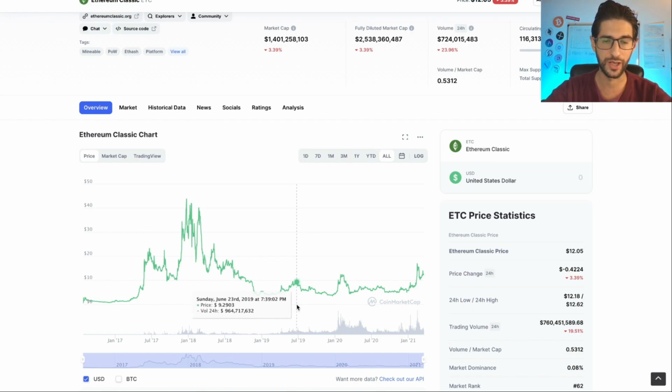This is the $10 line, sorry, not $1. We have been rejected from there. Then we tried another time to break it. We have this fake out, and right now we broke that resistance line and it acted as support, the $10 mark here, and now we are trying to create a new structure. Even if I don't invest in Ethereum Classic, this is an example of a chart that has continued having a natural and correct structure during the bear market. And Ethereum Classic is our fourth coin of this top list.